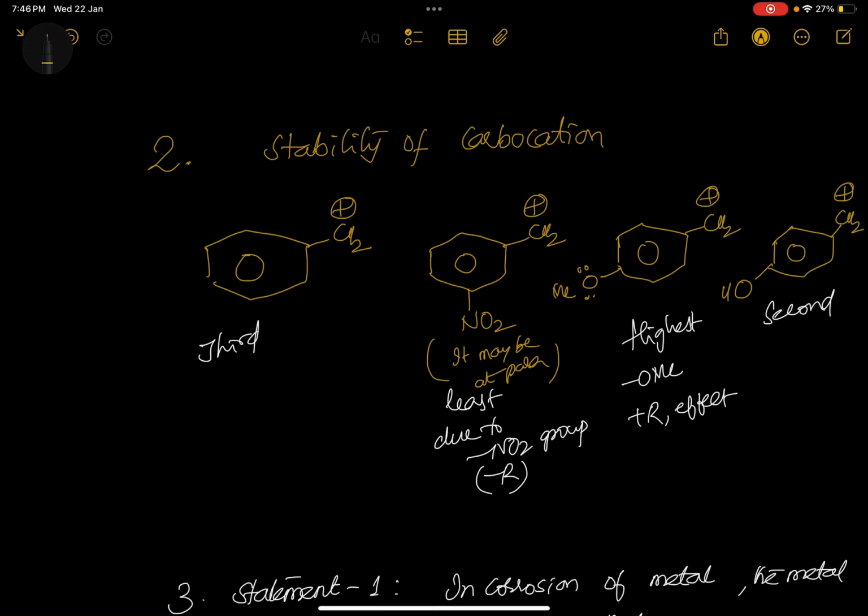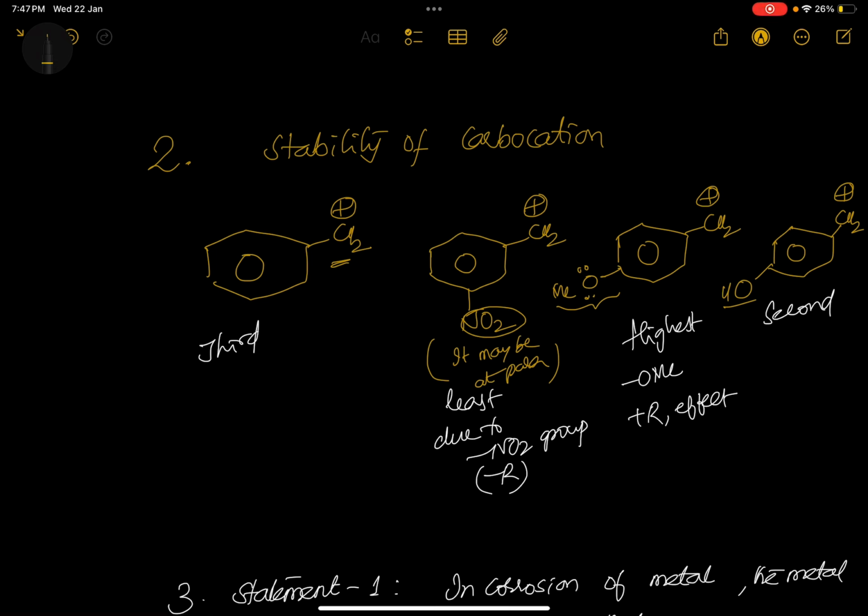Stability of carbocation. Whatever the groups are given here, we are not sure about this. Some are saying this is OMe, this is OH and NO2. Some saying ortho meta positions are changing. Whatever it is, stability of carbocation is increased by plus R groups at ortho and para positions, and there should not be any kind of minus I or minus M groups. NO2 is strong minus I minus M group.